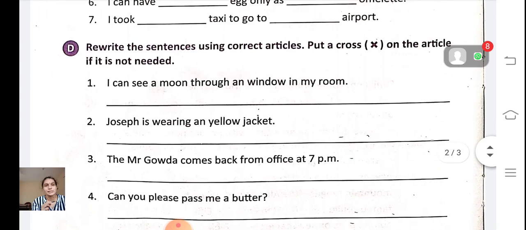Now the next exercise. Rewrite the sentences using correct articles. Put a cross on the article if it is not needed. I can see a moon through an window in my room. So what will be the correct sentence? I can see the moon, because this is a universal thing, the only one. And the window, because here it is the particular window of my room. So, I can see the moon through the window in my room.